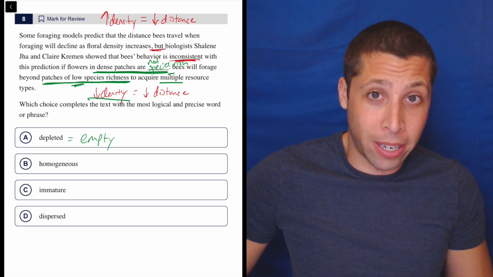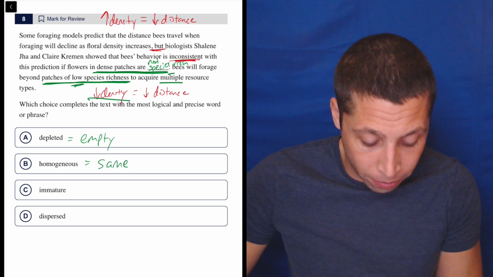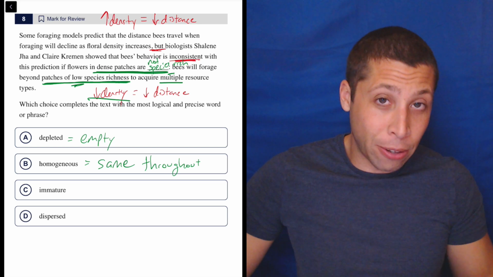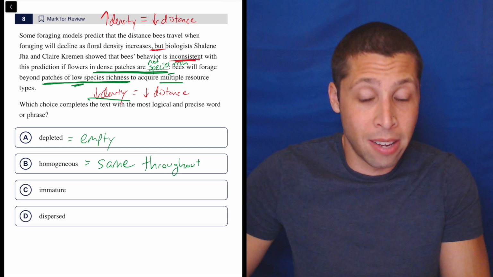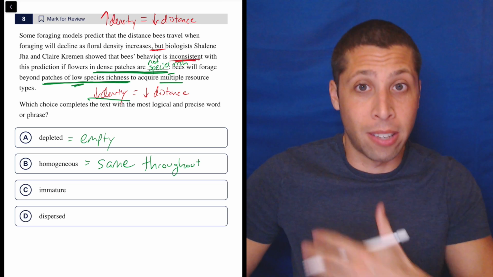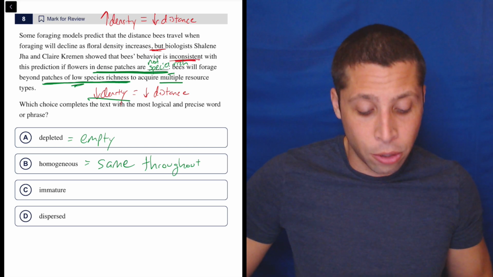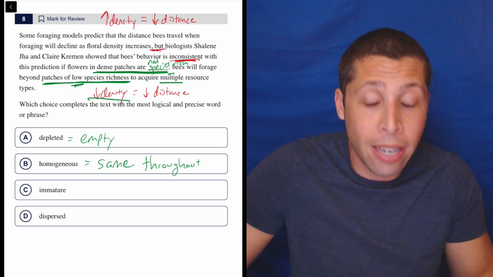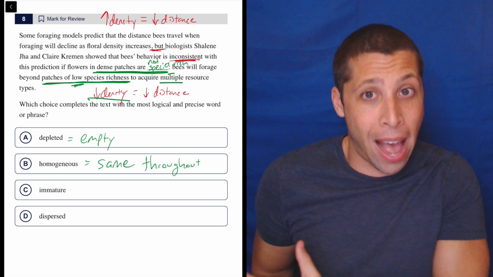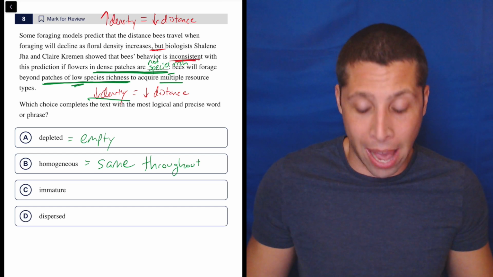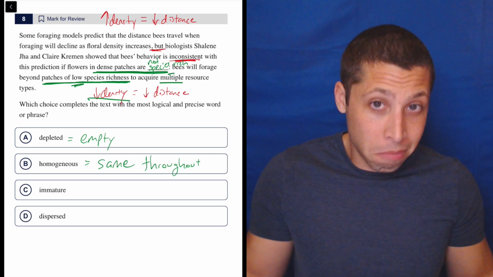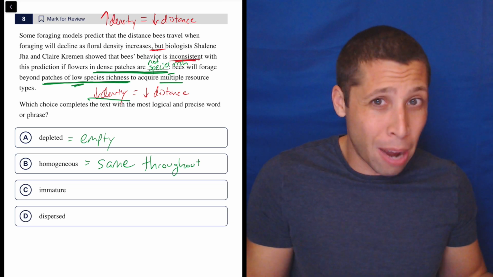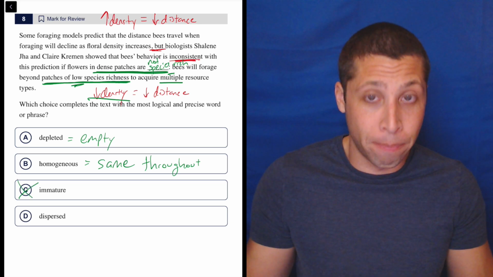Homogeneous, or homogeneous, depending on how you want to pronounce it, means kind of same. Same throughout. Meaning that, again, if it's all one type of flower species, then maybe it has low species richness. It's homogeneous. It's the same kind of flower. So there's not multiple resource types in that patch. This also seems like it could relate to the different types of things in the patch, right? Not the density, the different types of things in the patch. Immature, well, that just means it's not mature. It's not old enough. But we're not really talking about the age of the flowers, so this just seems random.